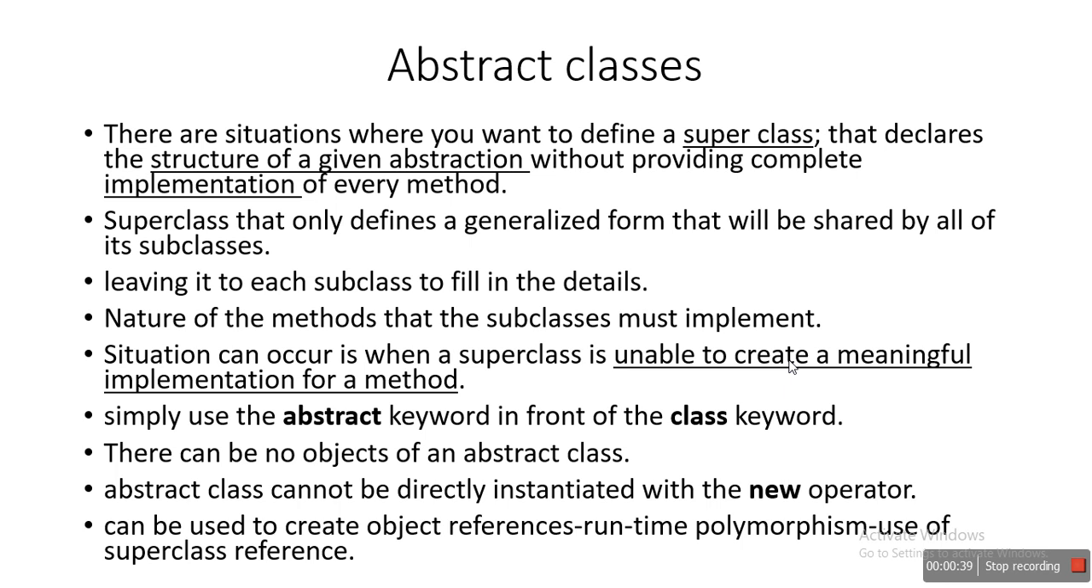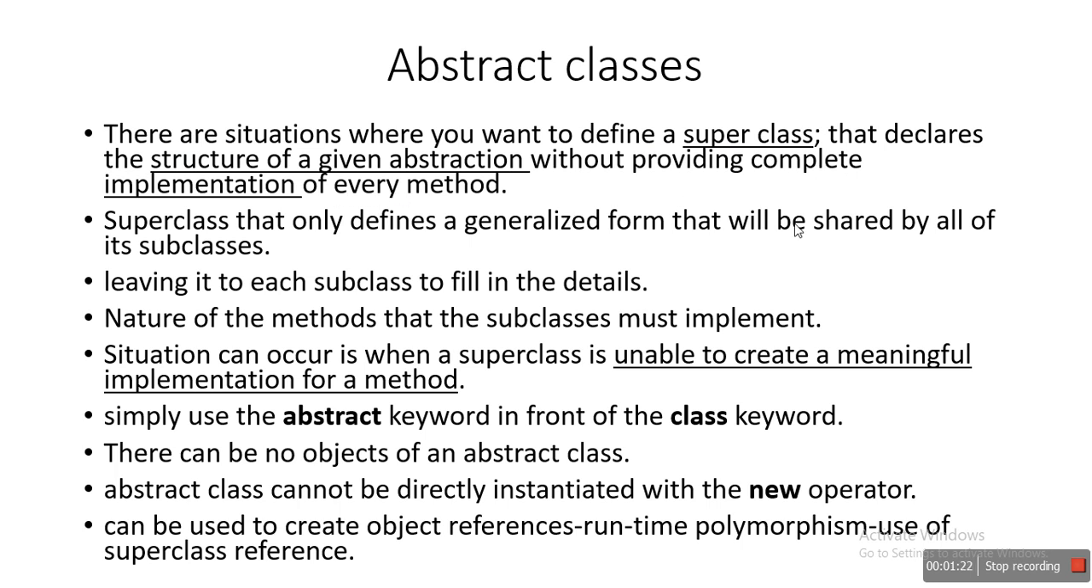Now, abstract class. In general, what is an abstract class? An abstract class consists only of a declaration part, not a definition part. Why do we need an abstract class, and what is the use of an abstract class? I will discuss that in this topic. The first point: with respect to inheritance, there are situations where you want to define a superclass that declares the structure of a given abstraction without providing a complete implementation of every method.